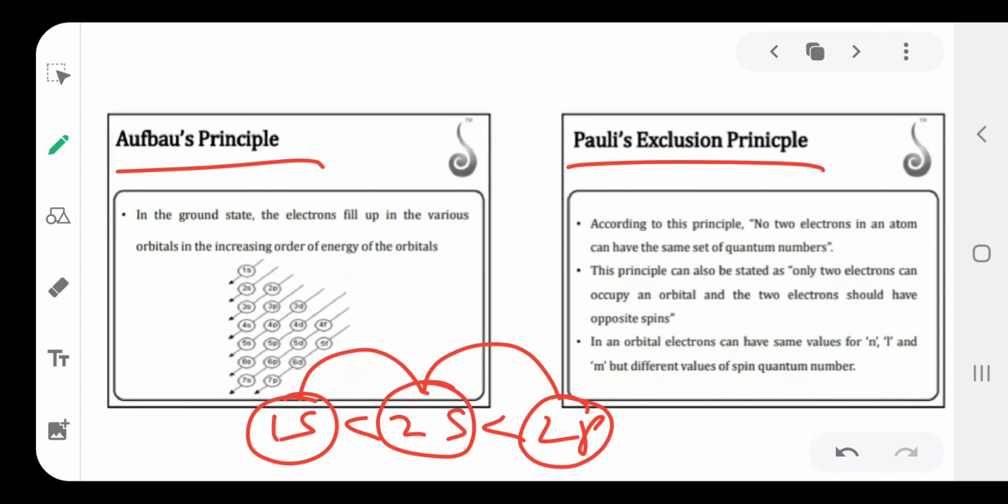Pauli exclusion principle means an orbital can accommodate a maximum of 2 electrons. If more than 2 electrons are there, that violates Pauli's rule. That means no 2 electrons can have the same set of 4 quantum numbers. That is Pauli's rule. According to this rule, an orbital can accommodate a maximum of 2 electrons. More than 2 electrons is wrong.